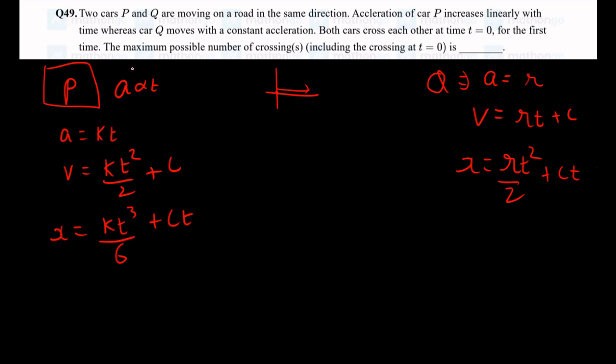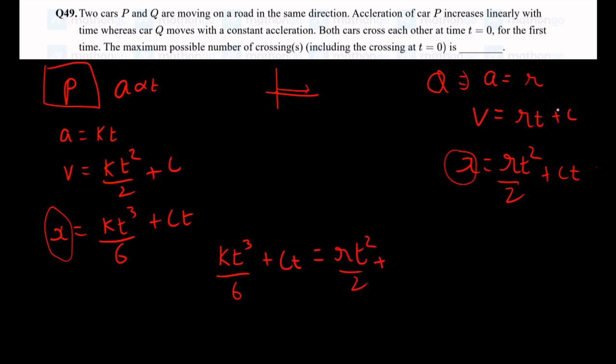In order for them to cross, the x value of this must be equal to the x value of this. Equating both of them, I get kt cube by 6 plus ct is equal to Rt square by 2 plus, I won't take c here since we have already used it, S is displacement, dt is not the integration dt, oh my god, again the variables.